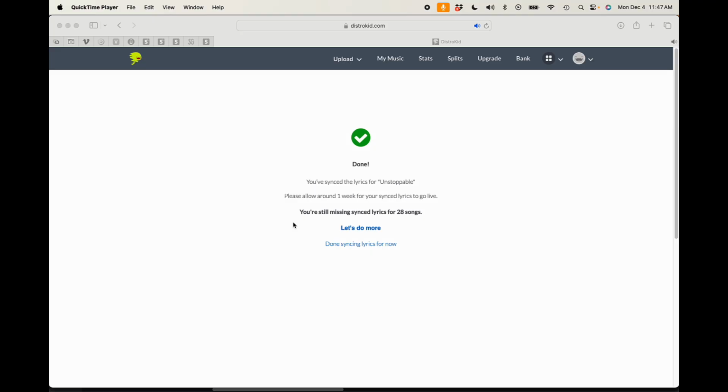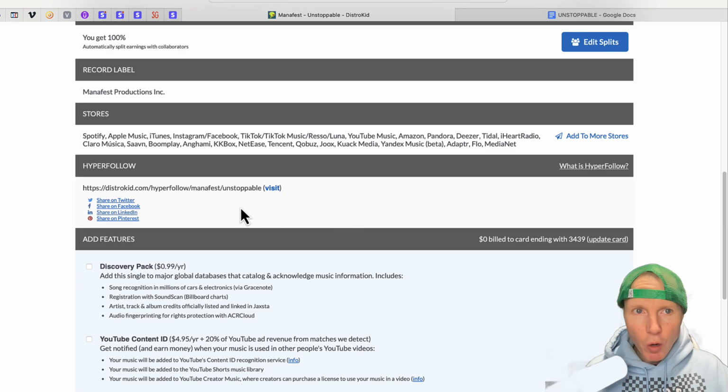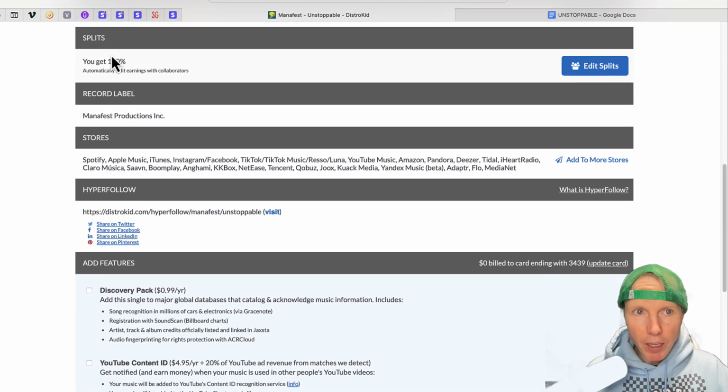The next thing I want to cover is splits, so I go back to My Music. So this is also the area where you can do your splits, okay? See where it says splits at the top here, and I can click Edit Splits. So automatically split earnings with collaborators. So you can give a percentage to your producer or other songwriters, depending on what the deal is with the master, right? A lot of times I just keep 100%, but sometimes I need to edit splits.